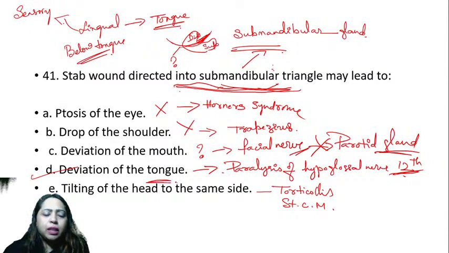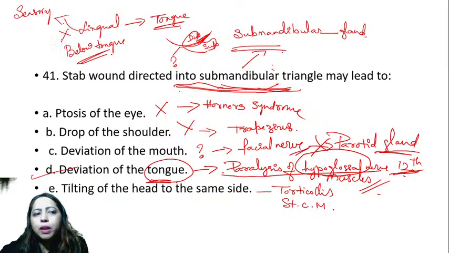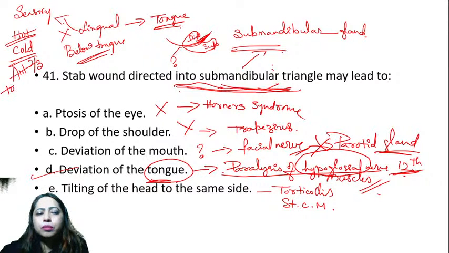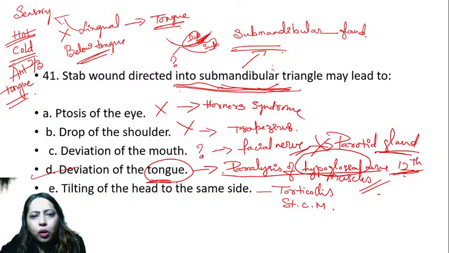So deviation of tongue, why will it happen? Deviation of tongue will happen because of paralysis of the muscles. Correct. Muscles are supplied by hypoglossal, not lingual. Lingual is sensory to tell you hot and cold for the anterior two-thirds of the tongue. That is its action. Yes, Palak says it is to tell the temperature, hot or cold.